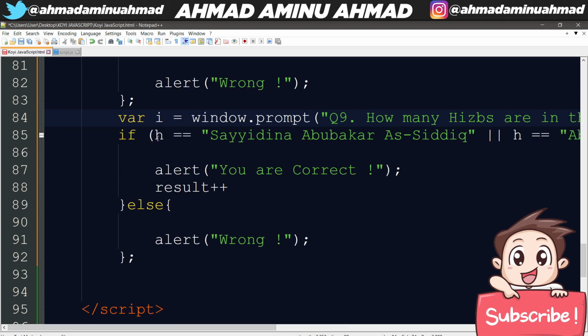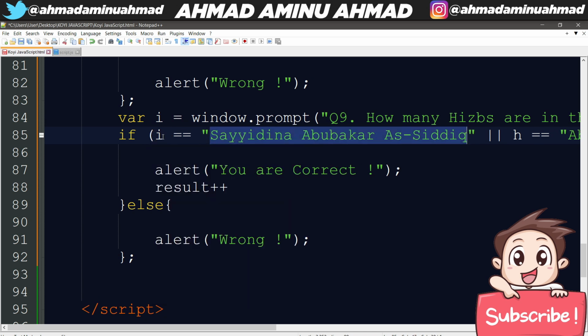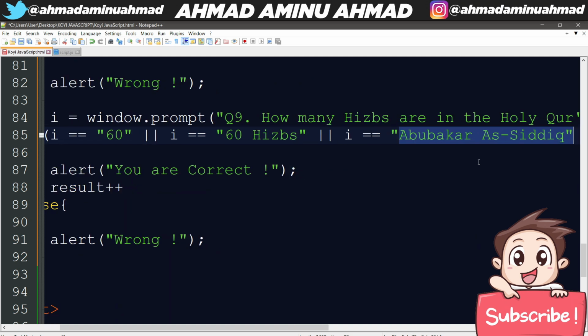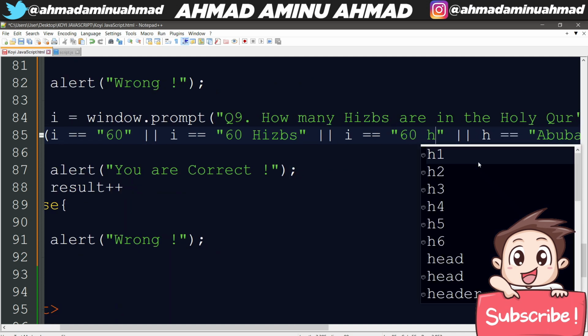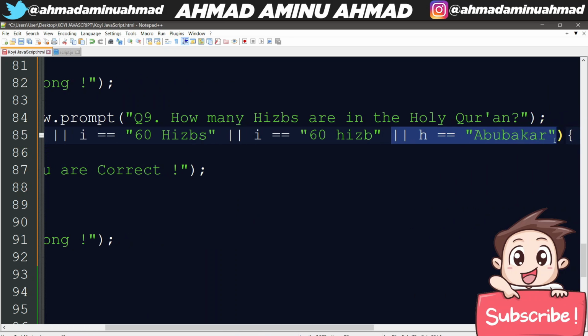So I should be equal to 60. So someone will say 60 hizbs. So we are going to give him that, even if he says 60 hizbs, so we'll say 60 hizbs. We'll add this. Someone will say 60 hizb without writing the S of the hizbs. So we are going to say 60 hizb, for example. So the rest, I'm just deleting the rest.